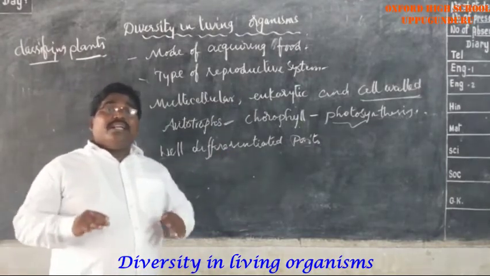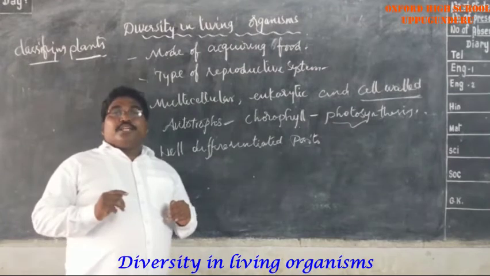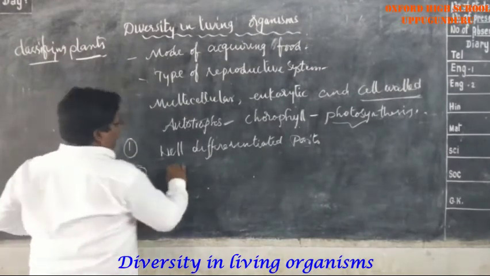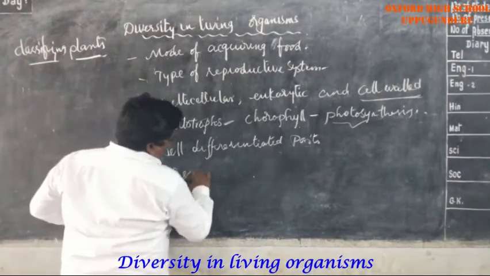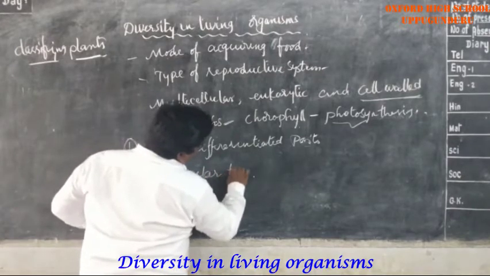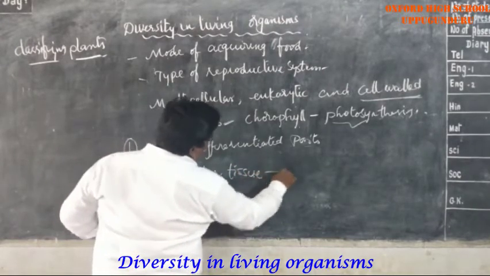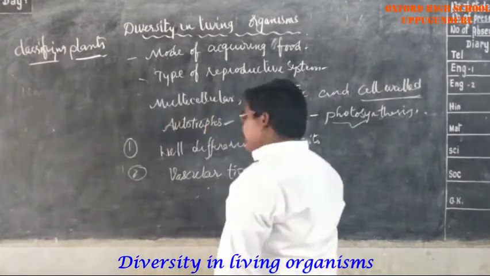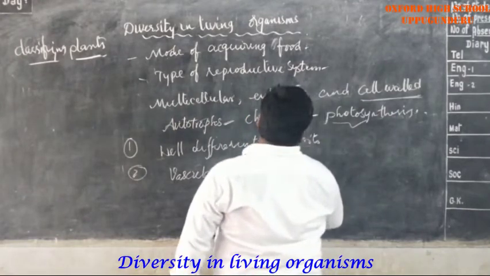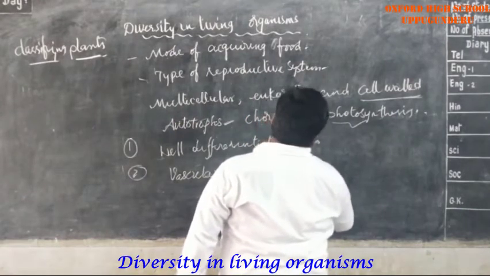The second level of classification among the plants is done on the basis of particular tissues called vascular tissues, whether the plant has vascular tissue or not. We all know very well the vascular tissue is conductive tissue which contains the xylem and phloem.